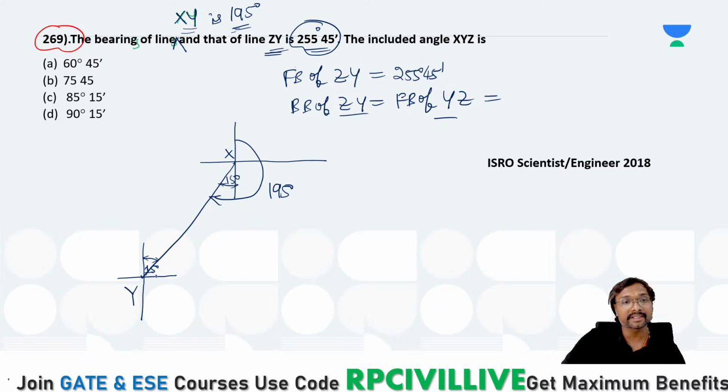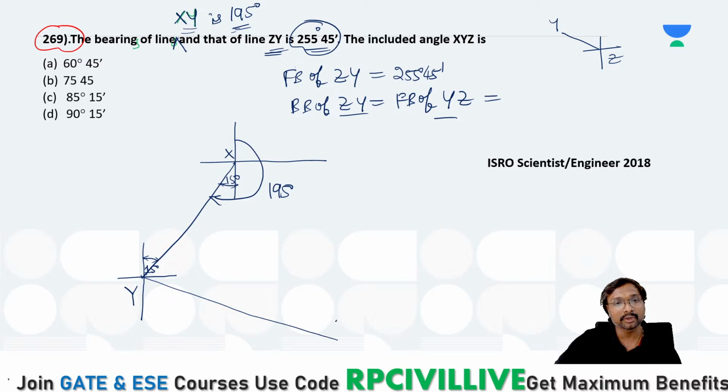If we just say X Y Z, so it is in the third quadrant. So ZY is in the third quadrant, so 255 means it is ZY. This is how Z will come, this is how Y will come, right? Here already Y is there, so we have to take it like this. The diagram will come in this manner. This is your north, this is your Z, this is your south, right? What is this angle? This total angle comes to be how much? 255 degrees 45 minutes, right?